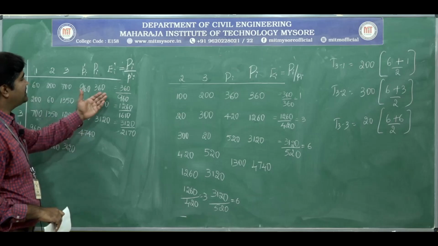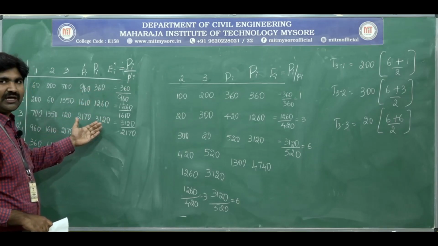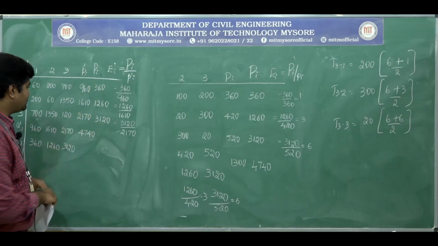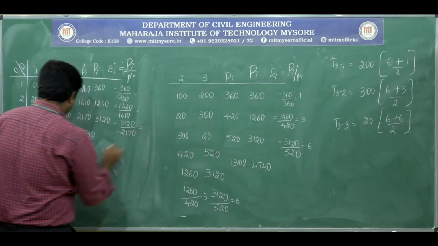Okay, somewhere it is over projected, here it is under projected. Is it clear? The new E dash I comes, see here.